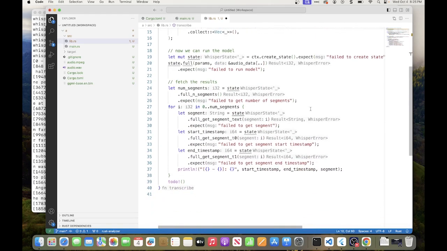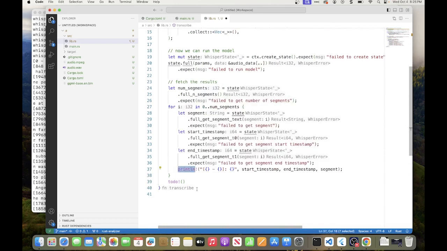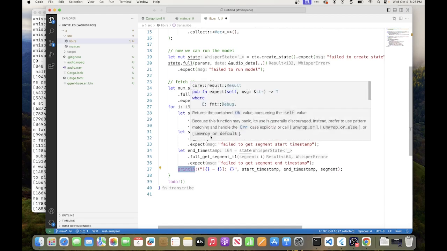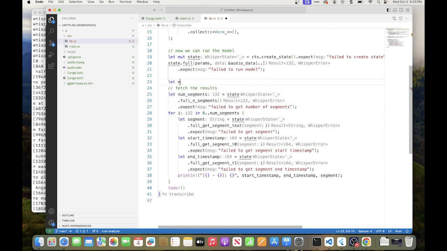The rest, okay, what is the problem for the rest? That the output is a line, print line to the console. What we want is to return it as a string. So we need to have a result string. So the result string is going to be a mutable string, which starts as empty. And then we just append this stuff into it.